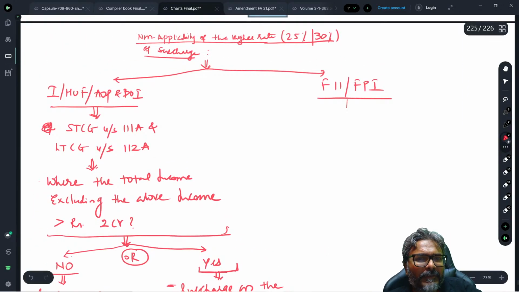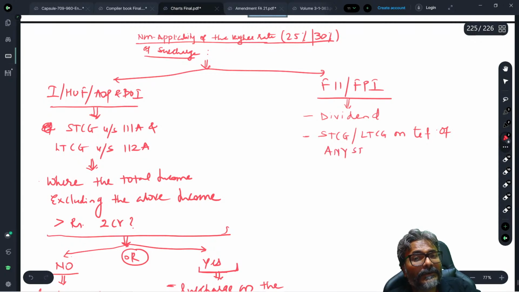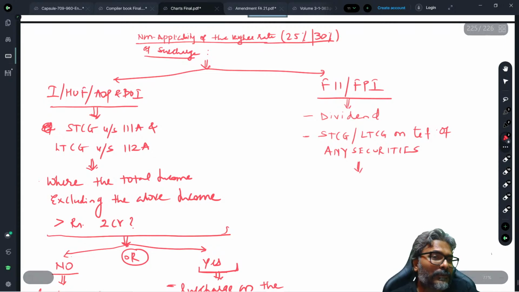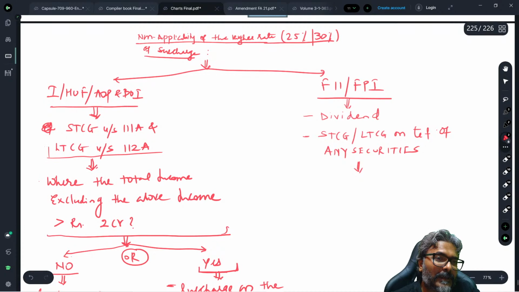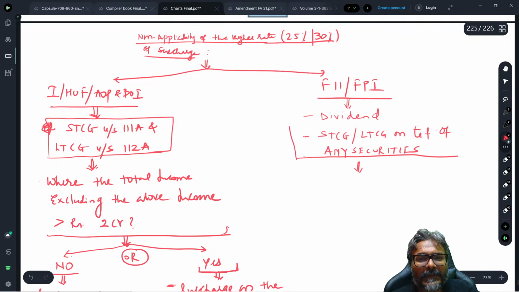Now for FII and FPI students, please be careful. There is one more income which is added. Now be careful: dividend income and STCG or LTCG on transfer of, this is important, any securities. This is a fundamental difference, students. On any securities. So now you will have to put across your observation in this context.